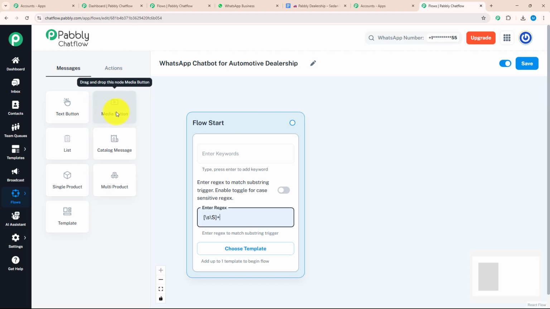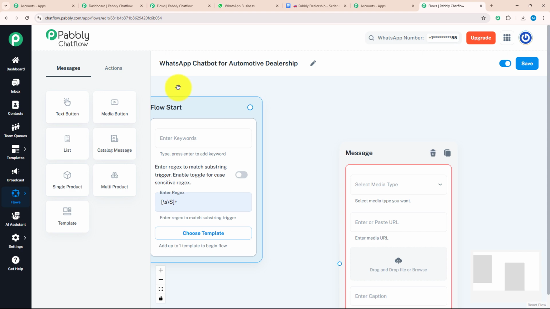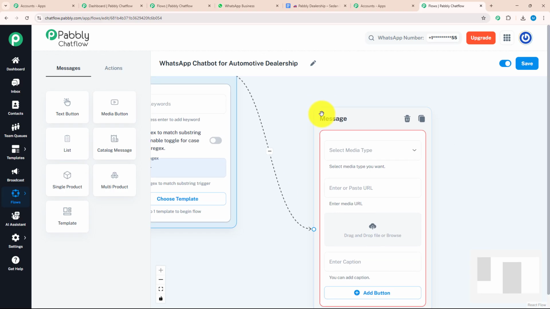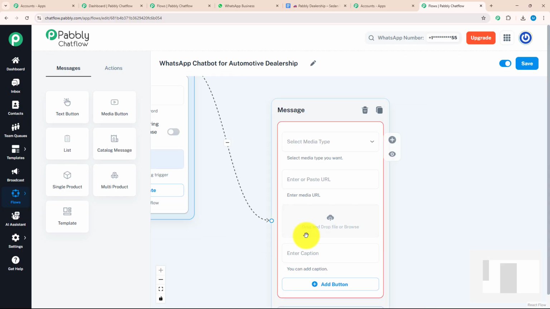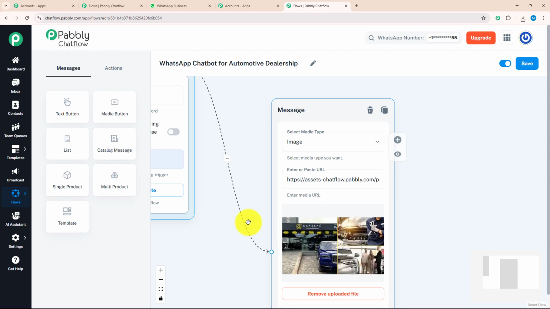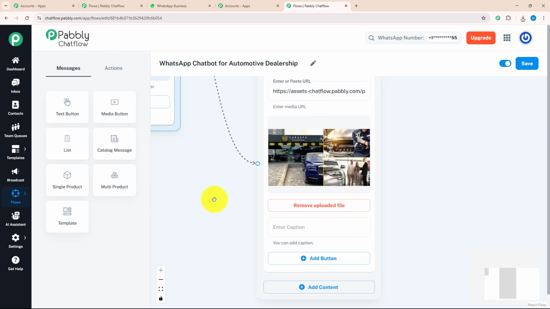For that, I will select a media button, drag and drop it over here and connect it with my flow start. That means as soon as my customer enters a message, a media with a welcome message will be delivered to them. By selecting a media, you can make your chatbot much more attractive. Now I'm going to browse an image. As you can see, my image is successfully uploaded.